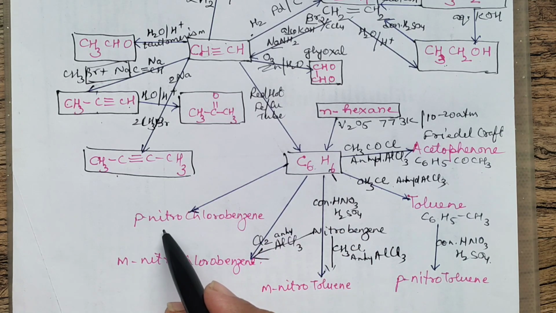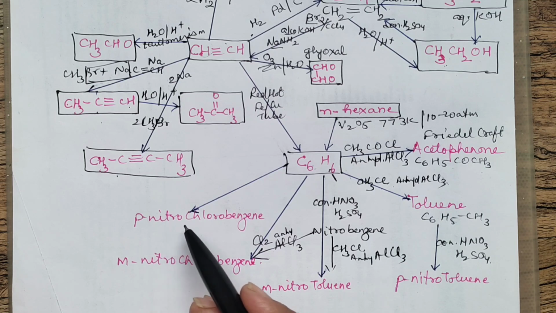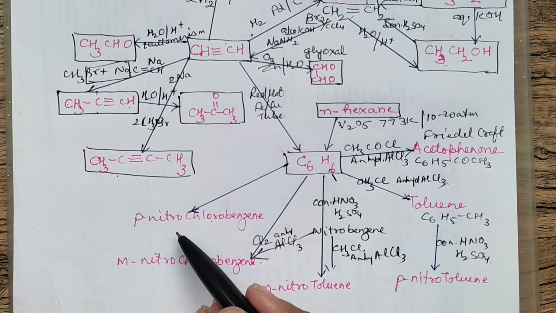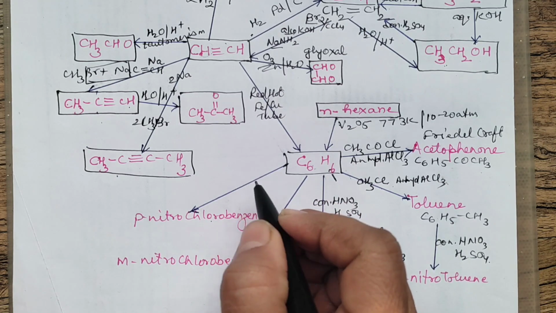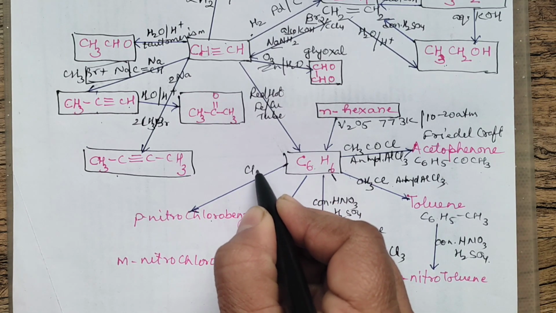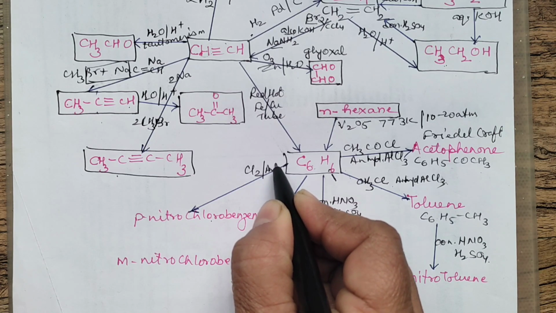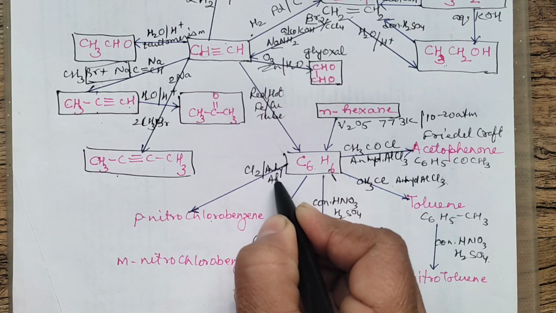Suppose the product which you want to prepare has nitro and chloro at para position. In this case, you will first carry out chlorination. That means benzene, you will first react with chlorine and anhydrous AlCl3.